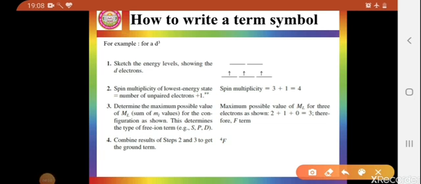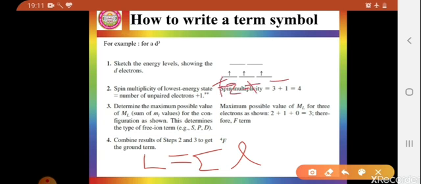after finding the value of spin multiplicity, you have to find the total orbital angular momentum quantum number, capital L. How will you find the value of capital L? It is the summation of small l. Here 3 electrons are present in the d3 configuration, so the l values will be plus 2, plus 1, 0, minus 1 and minus 2. So for these 3 electrons, the summation of l will be 2 plus 1, which is 3. So the value of capital L will be 3.